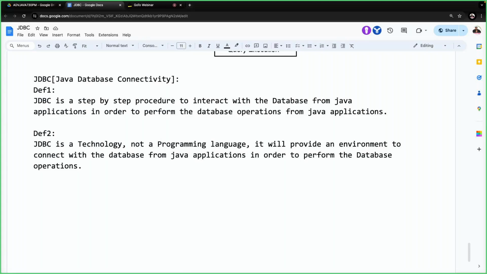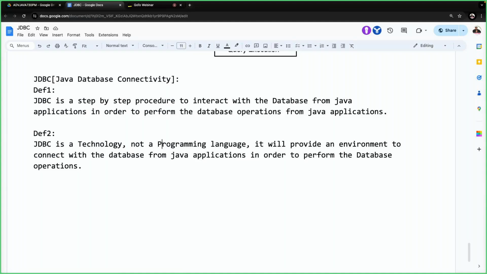Best example, JDBC is a technology. Why? Because JDBC does not have its own syntaxes, its own conventions, or its own definitions about programming elements. JDBC is designed on top of core Java only.